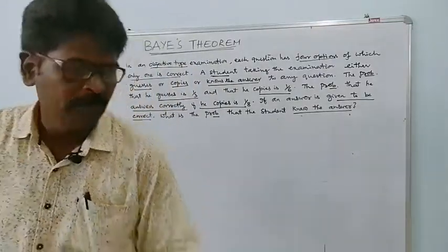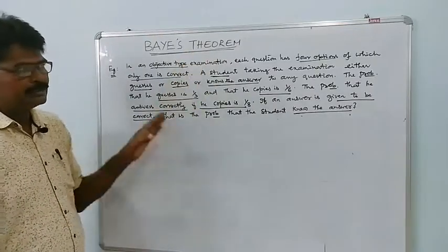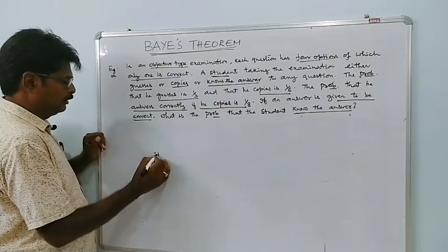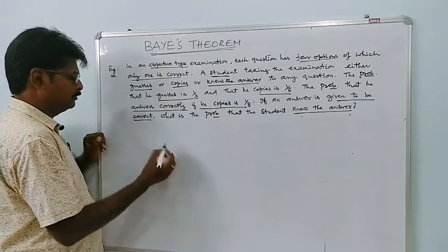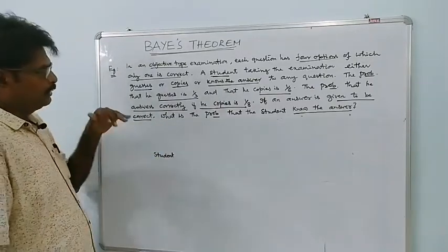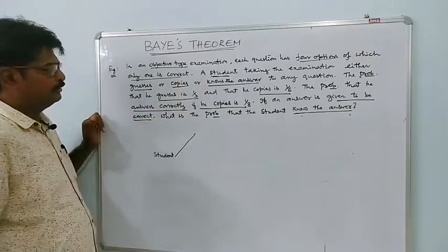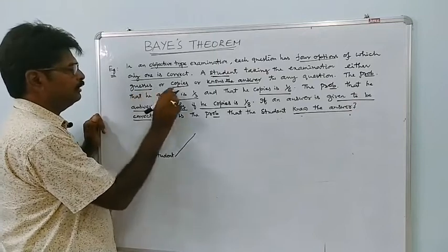See, here the key person in this total problem is the student, because he is writing the examination. He may answer a question in 3 different ways.